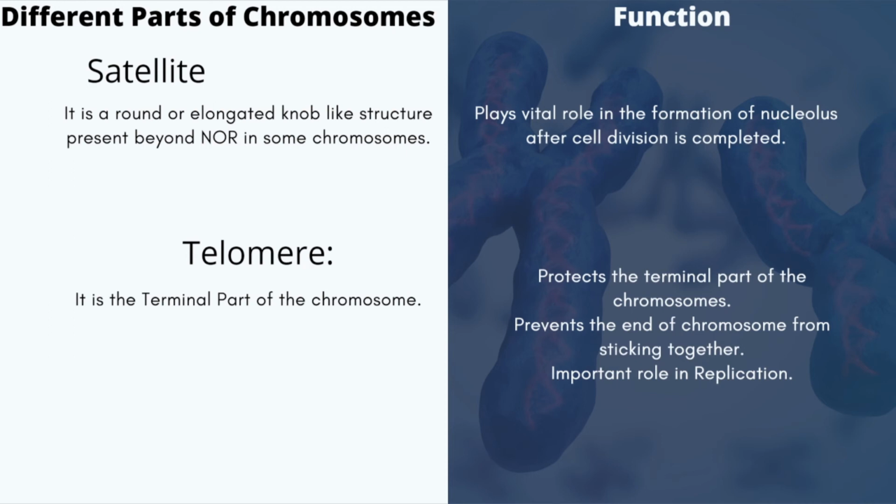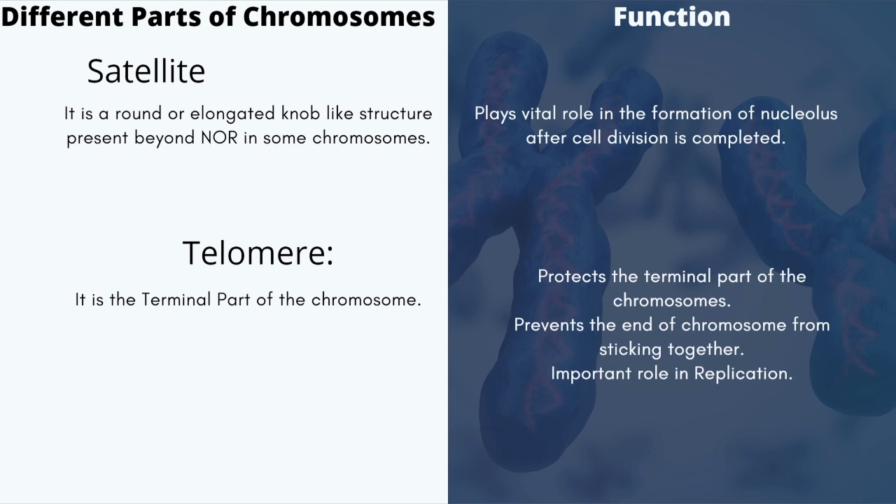Now, satellite is another part of chromosome. It is a round or elongated knob-like structure present beyond NOR or secondary constriction in some chromosomes. It plays a very vital role in the formation of nucleolus after cell division is completed.